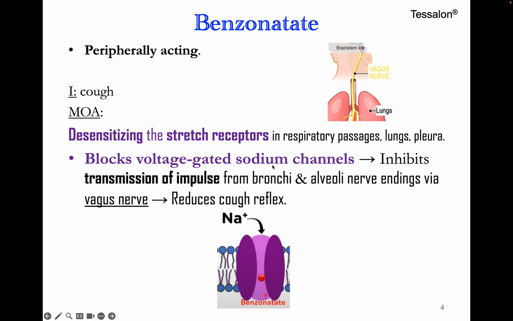Therefore, it inhibits the transmission of impulses from the bronchi and alveoli ending via the vagus nerve. This thus reduces the cough reflex. Okay, easy to remember.